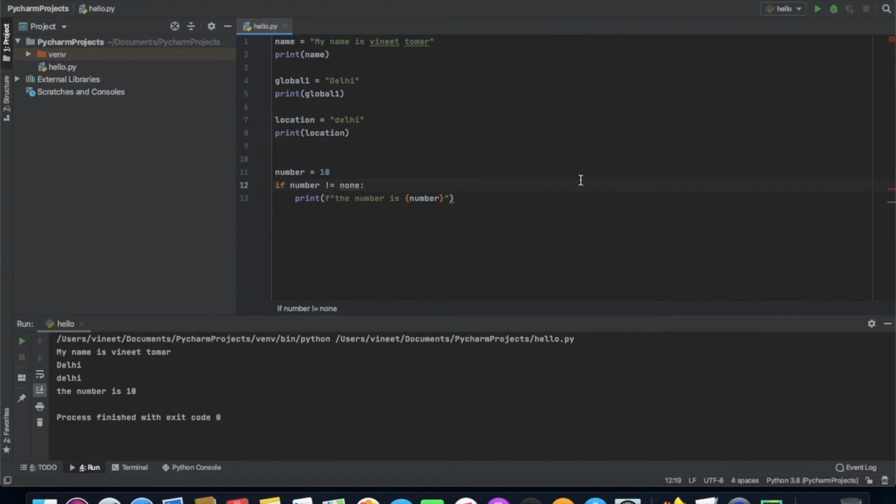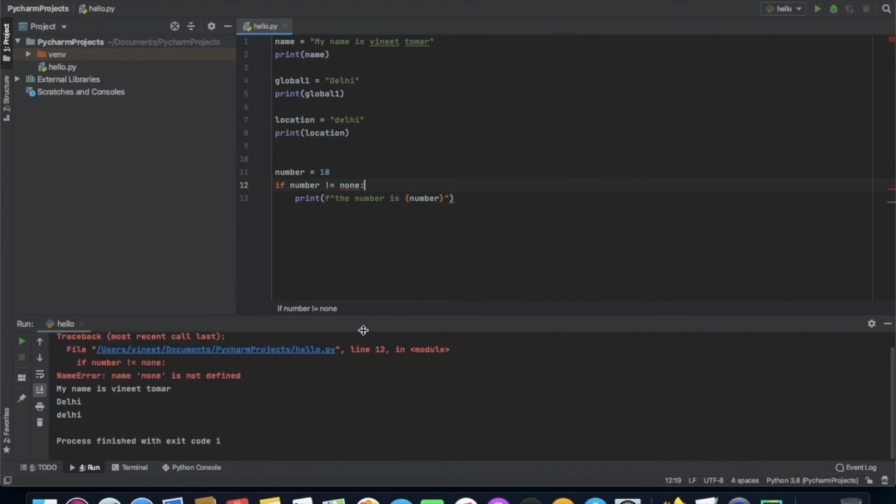So now I'm gonna run it. It will be showing name none is not defined. None is not any type of reserved keyword, or it is not defined in any library, or we have not assigned any value to this variable, so that's why it is showing error. So this is the smallest intro regarding Python keywords.